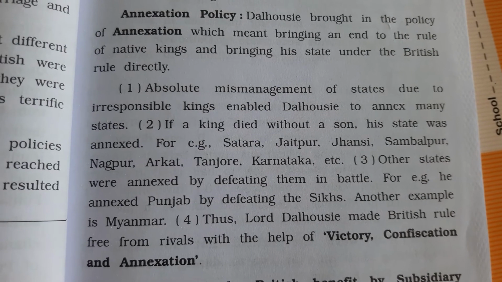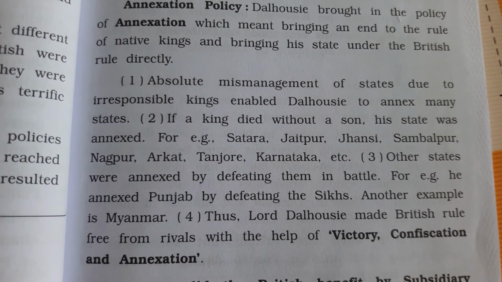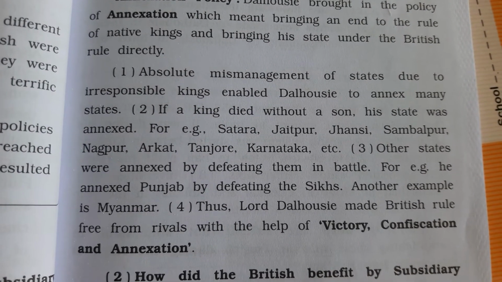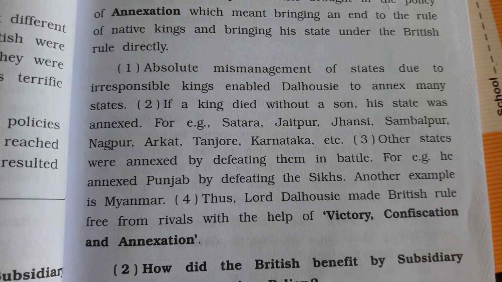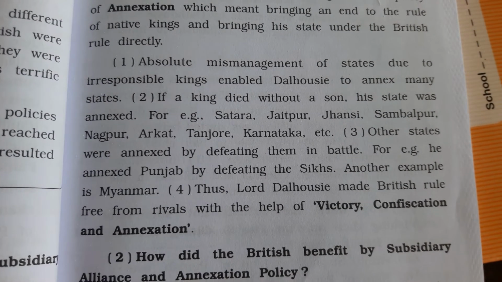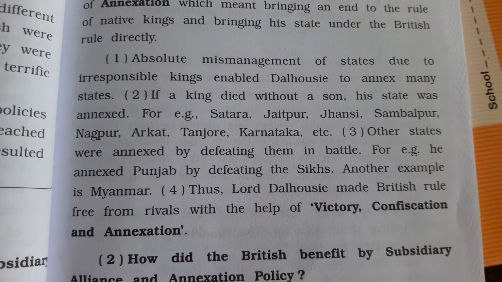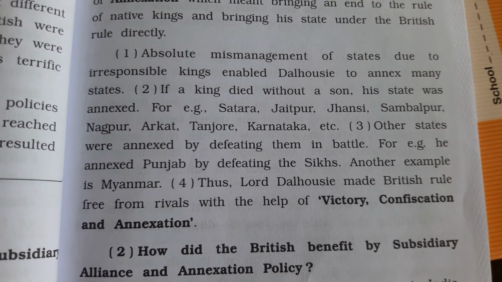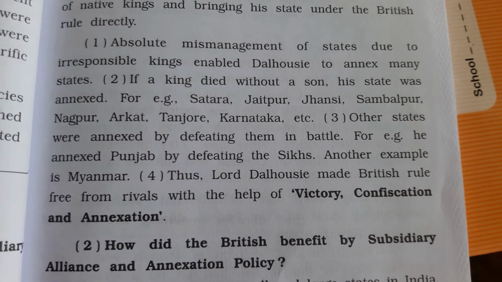The first point states that the absolute mismanagement of states due to irresponsible kings enabled Dalhousie to annex many states. It means he started taking away many states by force.